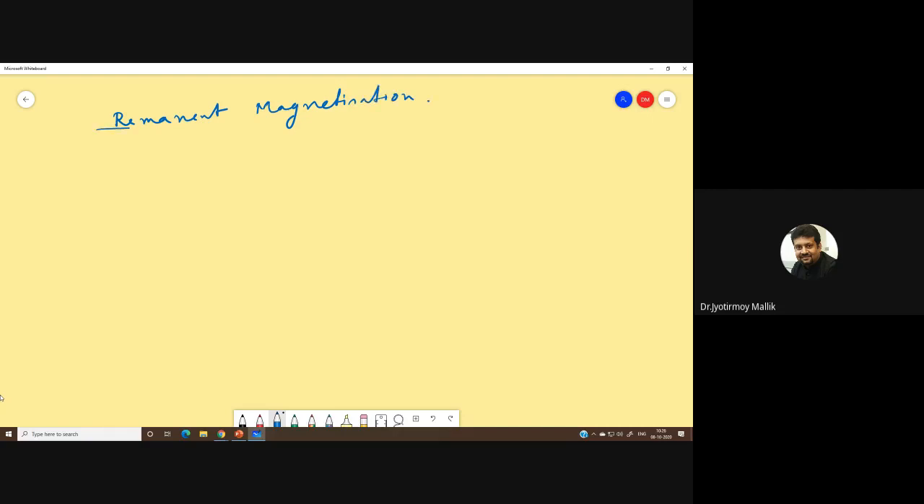Remanent magnetization is absolutely important for any sort of paleomagnetic study, because that is the magnetization we are interested in, because it relates to the formation of the rock. Okay. Now, let's just hold that thought about remanent magnetization for a moment. I will come back to it in a moment.